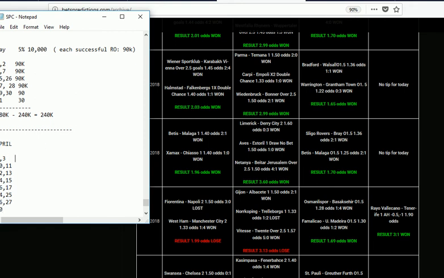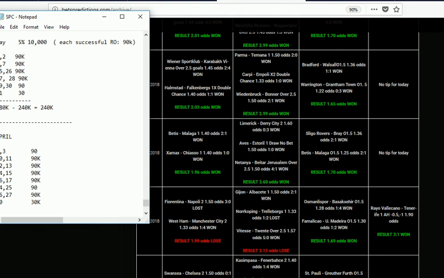Now, for some people, I don't want to confuse us. We know that we say each successful rollover is 90k. So 90k for each successful rollover. This is just a preamble to my calculation. You understand better now. This is 90k, and the last one there is just 30k because it's the last of the month.